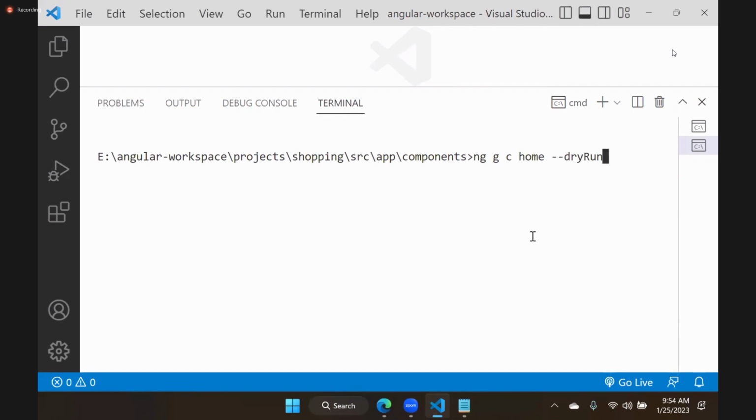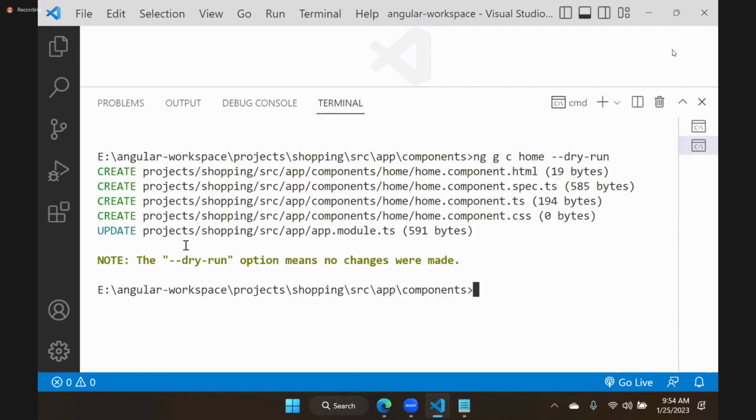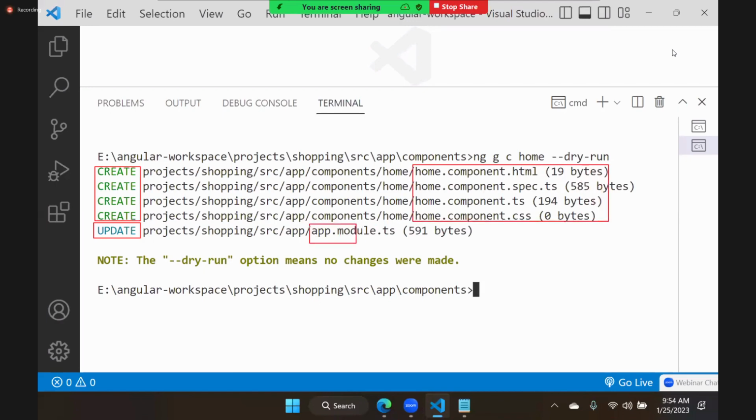Initially I was using dry run, but this time it is dry-run. When I hit enter, it is going to display what it is trying to create. And see, it is creating how many files? 4. And it is updating one place. What is it creating? Home component HTML, home component spec, home component TS, and home component CSS. And what is it updating? App module.ts. And see, it says that dry run means no changes were made.